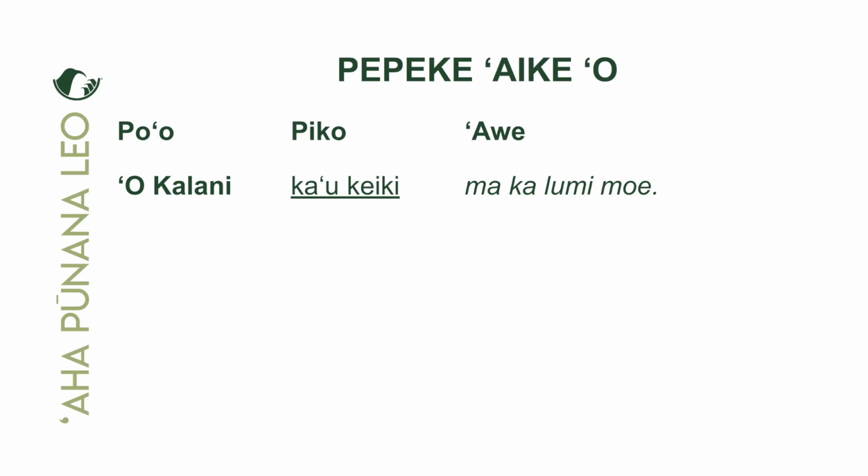So the emphasis here is Kalani is my child in the bedroom. Not Kimo, not Kawehi, but Kalani is my child in the bedroom. So we're just making a point here that Kalani, not anybody else, is my keiki in the bedroom.